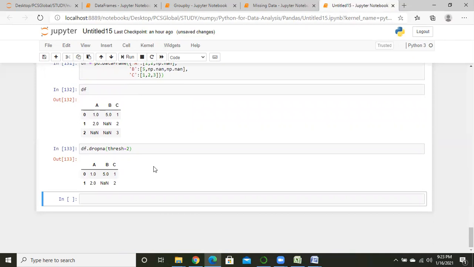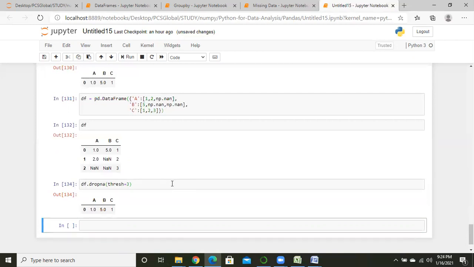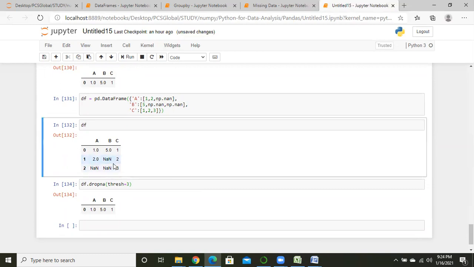But guys, actually the objective of the drop threshold is this: if I write down here 3, 3 minus 1 means Python is dropping the rows with 2 null values.